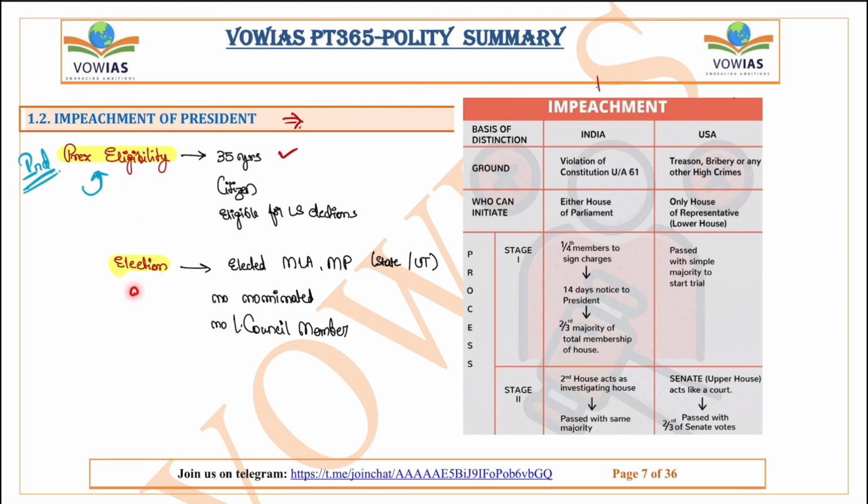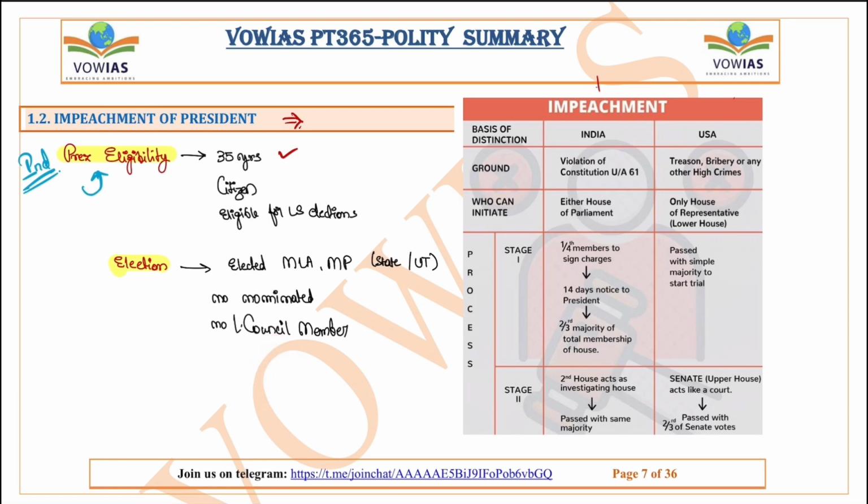If you see the election of the president, the people who are eligible to vote in the presidential elections are the elected MLAs and the elected MPs of both the states as well as the union territories. But the nominated MPs of Rajya Sabha are not eligible for voting, and also the legislative council members in the states.